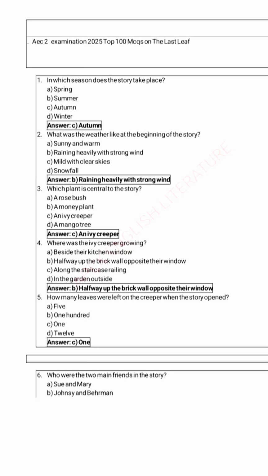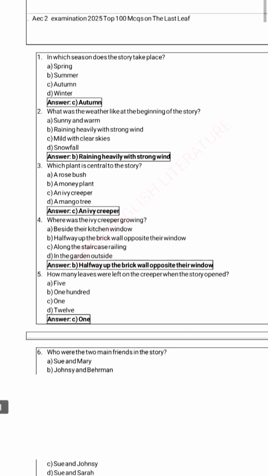In which season does the story The Last Leaf take place? Autumn. What was the weather like at the beginning of the story? Raining heavily with strong wind. Which plant is central to the story? An ivy creeper. Where was the ivy creeper growing? Halfway up the brick wall opposite their window. How many leaves were left on the creeper when the story opened?